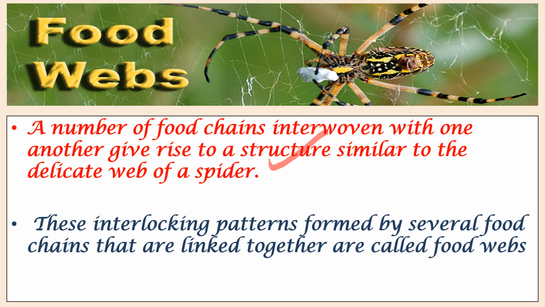These multiple connections form a web-like structure. Food webs illustrate the complexity and interconnectivity of an ecosystem. The more connections and interactions within a food web, the more stable the ecosystem tends to be. If one species is removed, others can often fill its ecological role, helping to maintain the balance.